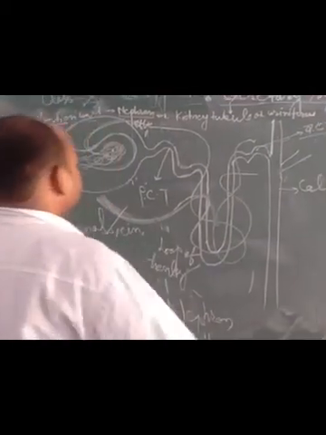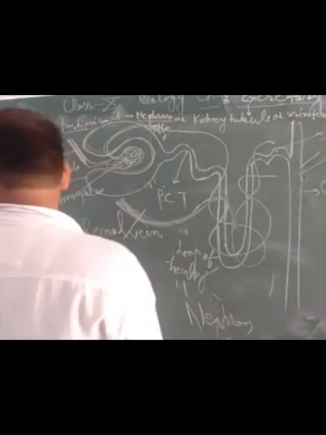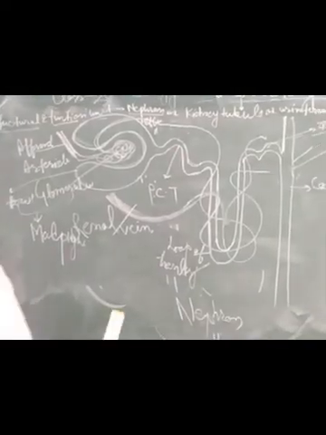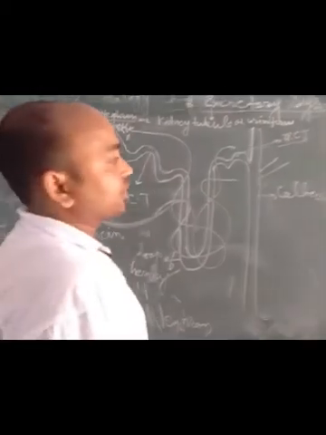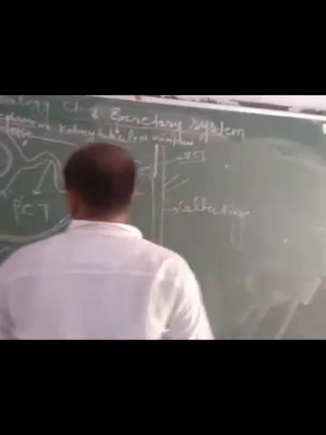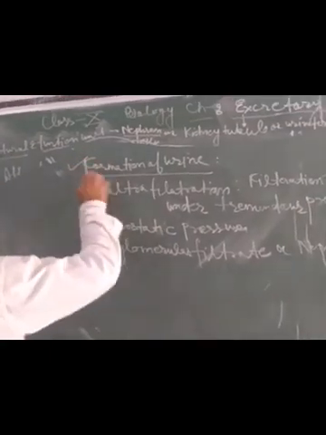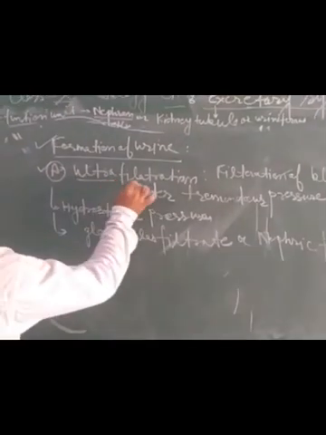Now, dear students, the question arises that there are three different functions involved in this structure. First, filtration and the process of reabsorption. Now, dear students, after observing the structure of the nephrons of the kidney, we will discuss the process of formation of urine. Formation of urine takes place in three steps. The first stage is called ultrafiltration.